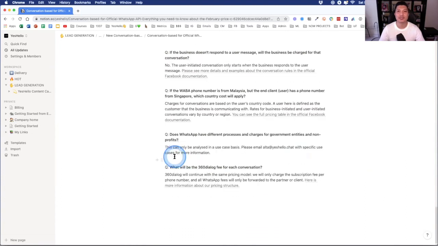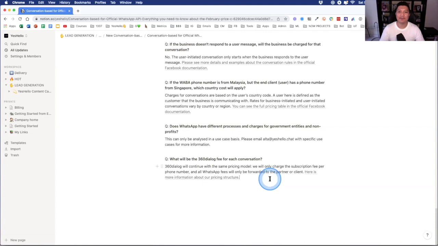Next question: does WhatsApp have different processes and charges for government entities and non-profits? The answer is yes. You can contact us and speak to Alta. You can email Alta at alta@YesHello.chat, and she will give you all the information if you are a non-profit or a government organization. I think you get better pricing. So that's that for some examples.